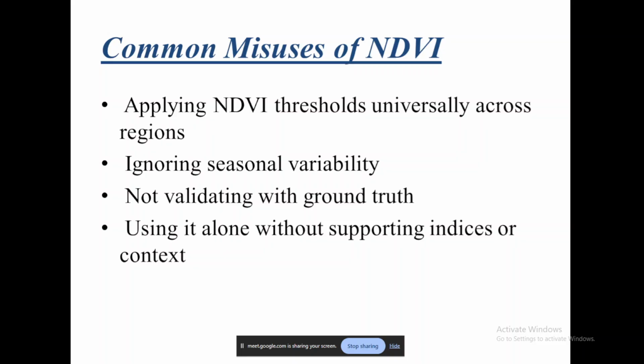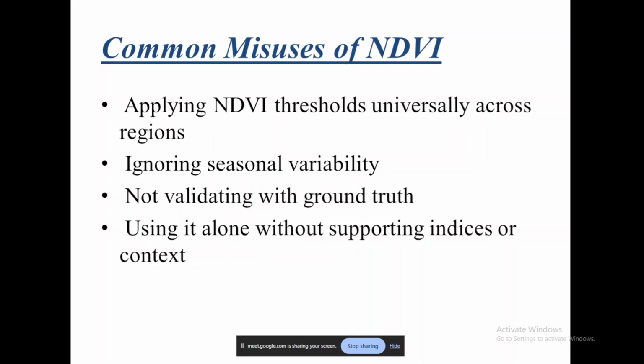Next, not validating with ground truth. Like we said earlier, we feel absolutely no requirement to go out in the field and check whether, wherever we are finding positive NDVI values, there is really any vegetation on the ground. We make absolutely no attempt. That is what has been seen through many studies, or many workers have already done that. So this is also another misuse.